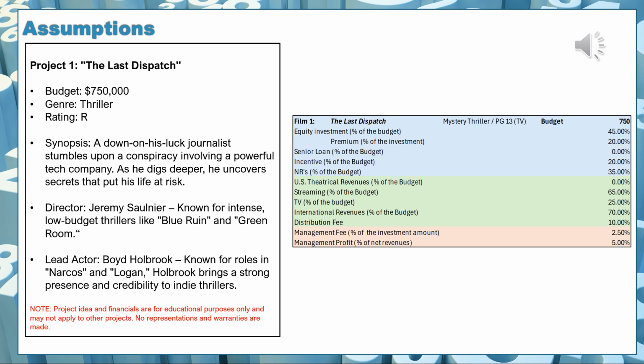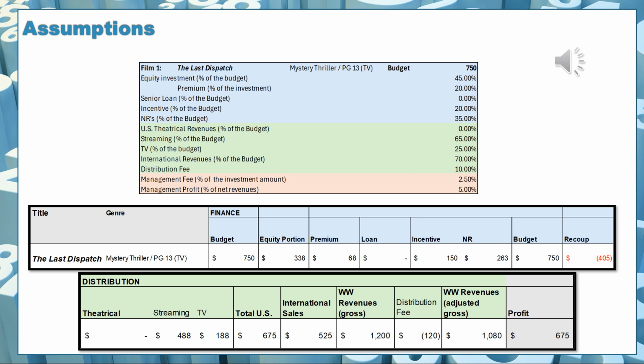If I have a distributor or a sales agent that wants me to charge 25% on international, 10% on the US, I would have a blended rate here that would look different than 10%. It would be 17.5%. So you can change these things also based on the contractual obligations that you will negotiate for your project, which may be very different than what you're seeing here. So you see the assumption sheet here again, and now we're going to implement what we see on the assumption sheet in our Excel slate sheet that is on the next page.